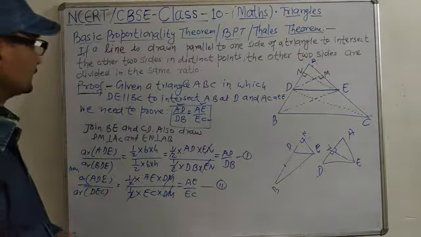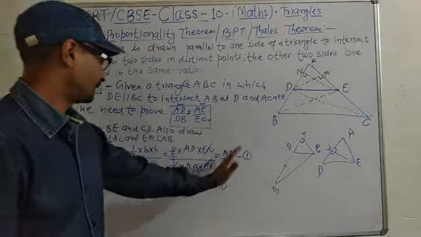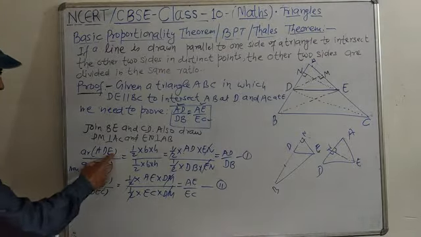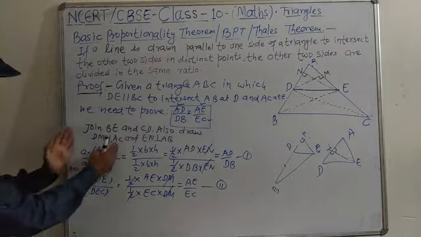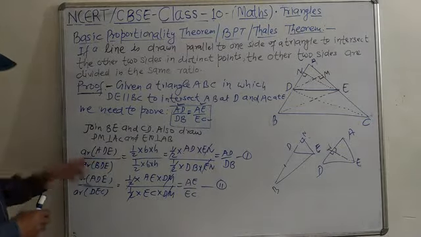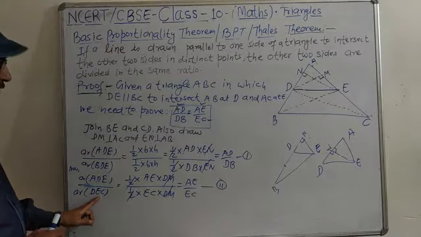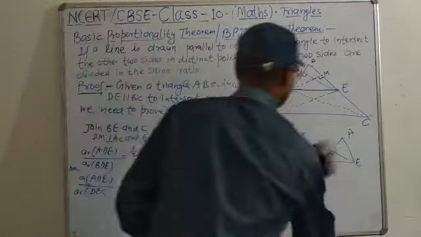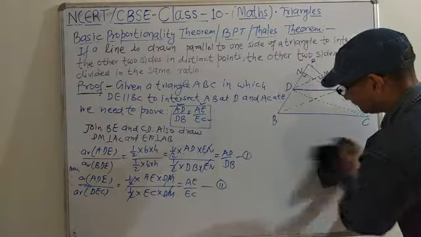So almost we have finished. AD by DB we are getting, AE by EC right side we are getting, but check the left side. Here ADE by BDE and this ADE by DEC. So these two must be the same. ADE is ADE same. It is BDE and it is DEC, not same. To make them equal, one theorem is here. Which theorem is it? In class 9 you have studied this theorem.